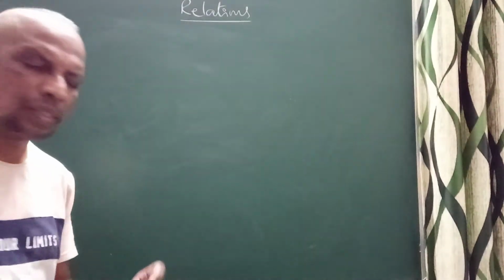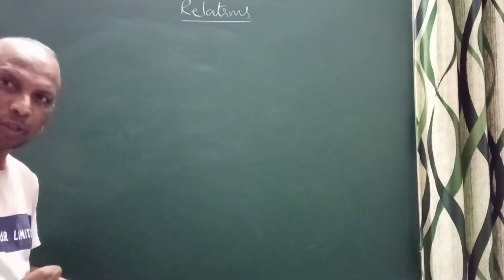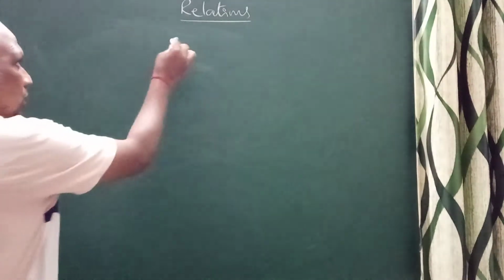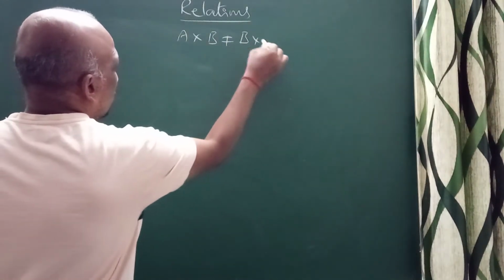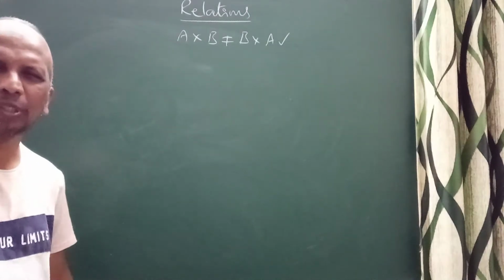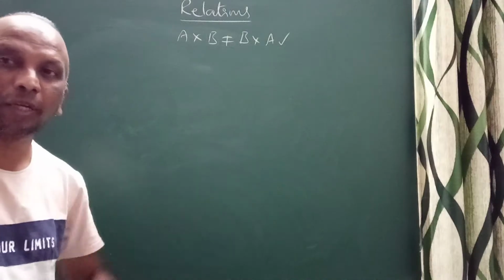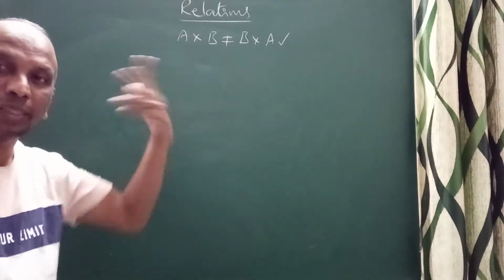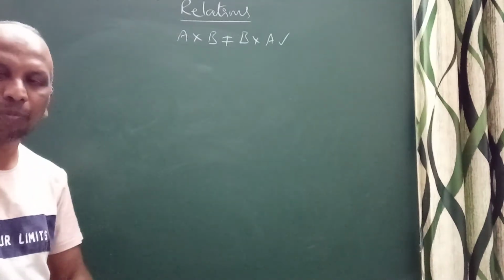Now in the case of relations, when you have discussed the Cartesian product, always remember A cross B is not equal to B cross A. It will never be equal, except when A is equal to B, then A cross B equals B cross A. If any one of the sets is an empty set, then it will be equal. Otherwise, A cross B is not equal to B cross A.